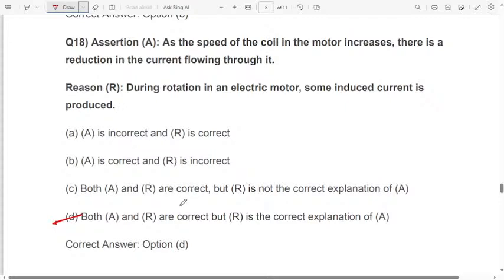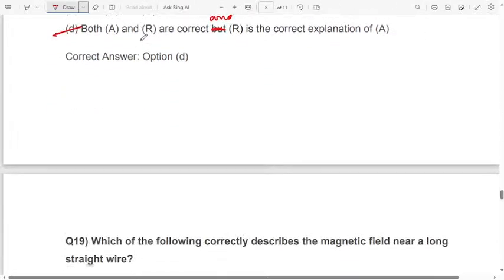Here why they are given, but that also I got confused. Both A and R are correct. R is the correct explanation of A, and here "and" has to come. That's why I got confused. Yes, some current will be produced. A and R are both correct, and R is the correct explanation of A. But is there no? That's why I also got confused.